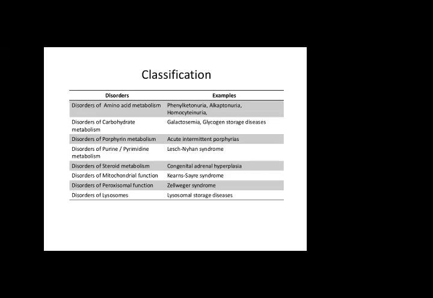You have gone through this topic in your previous lectures. Disorders of mitochondrial function include Kearns-Sayre syndrome. Disorders of peroxisomal function include Zellweger syndrome, and there are disorders of lysosomal storage disease.